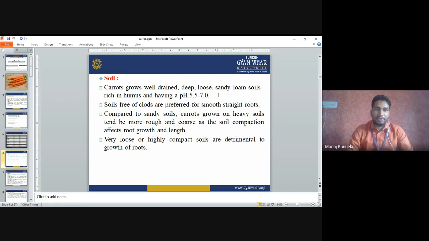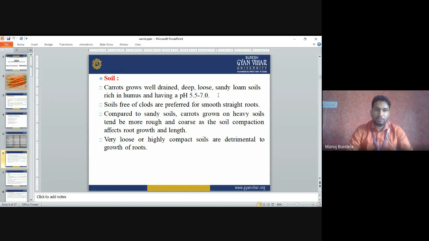Soil: carrot grows well in well drained, deep, loose, sandy loam soil, rich in humus, with a pH of 5.5 to 7. It is mainly grown in sandy loam soil because it is a root crop, and in sandy soil the roots easily penetrate. Soil free of clods is preferred for smooth, straight roots.